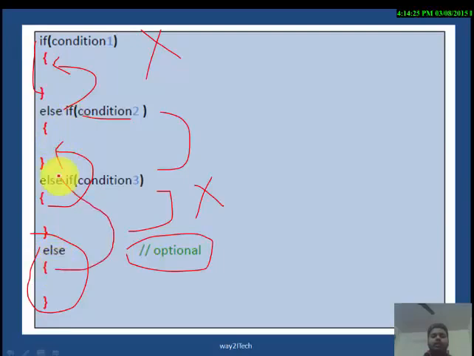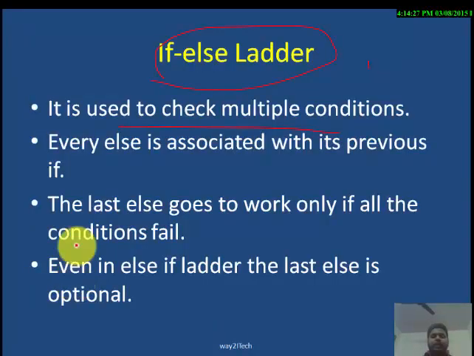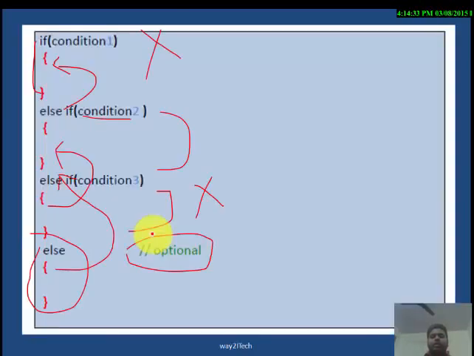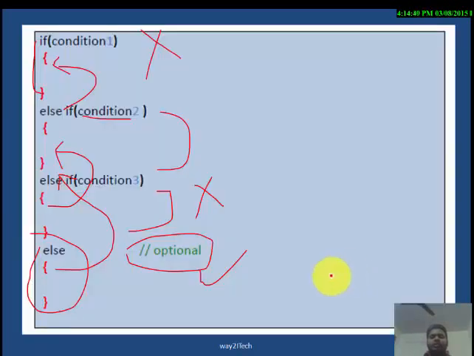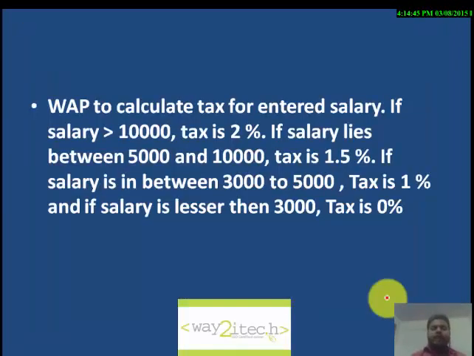The last else works only if all the conditions fail. Even in the else if ladder, the last else is optional.